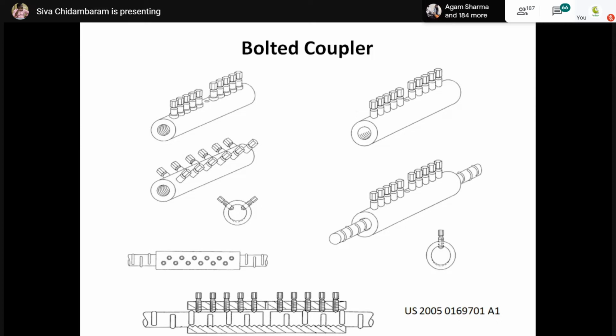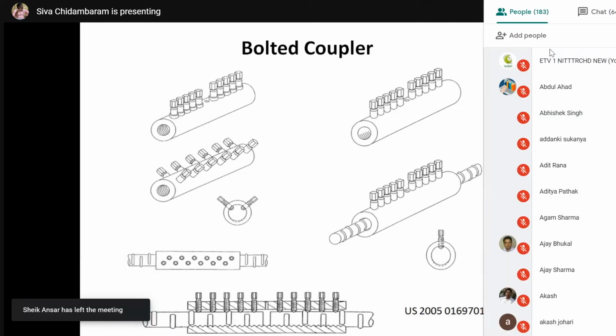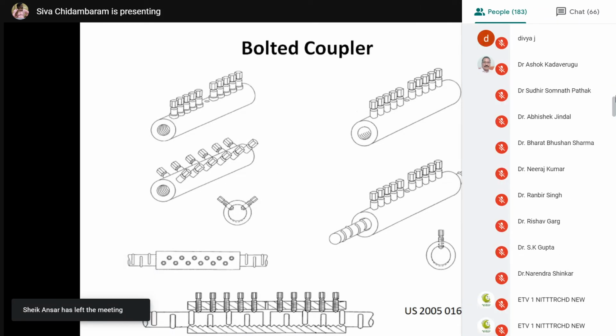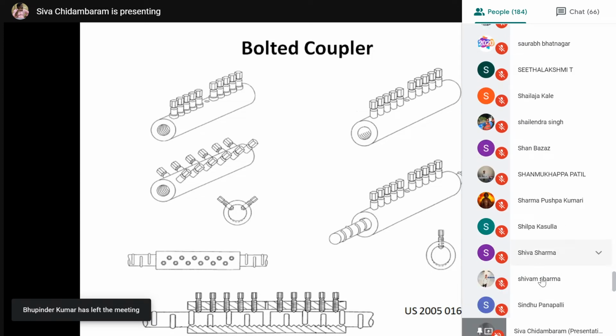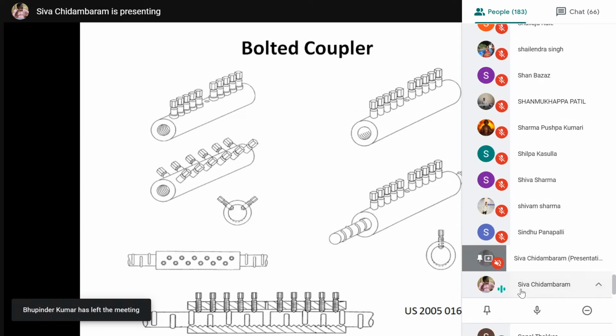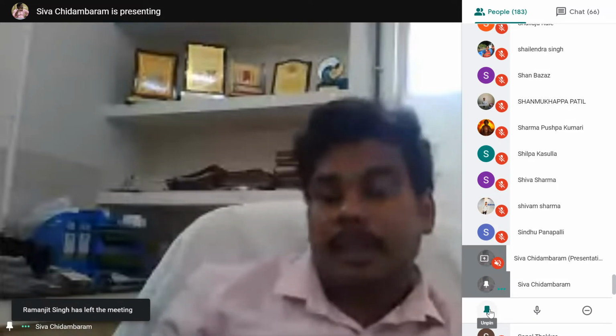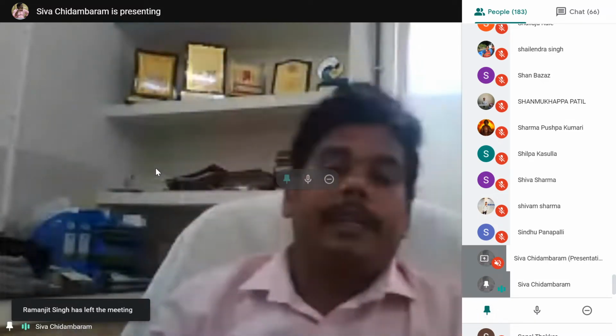So now there is no need to thread the rebars. You can use the plain rebar. You can see me: I am using the normal rebar, inserting it into the coupler and simply tightening the bolt. This bolt will apply a certain amount of pressure. The pressure will create friction between the threaded surface and the rebar. That will resist the applied tensile force.